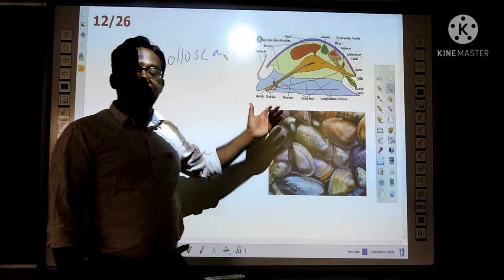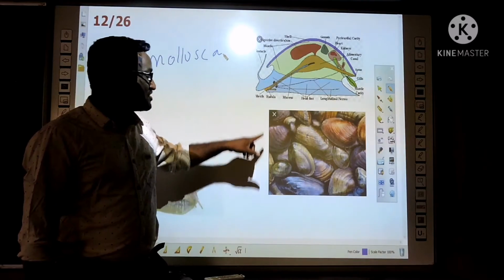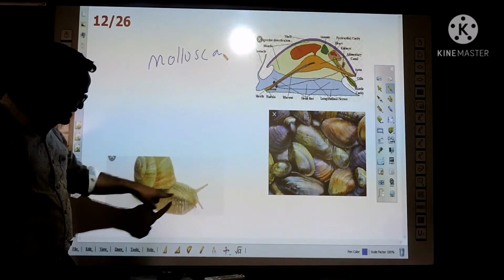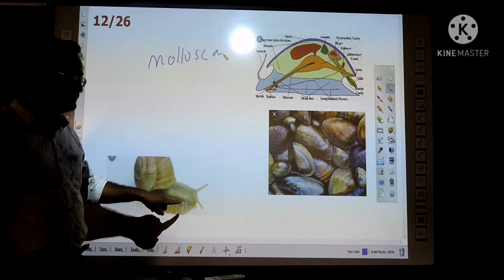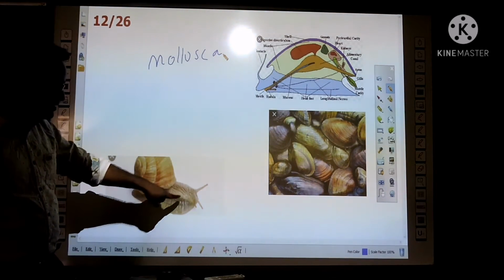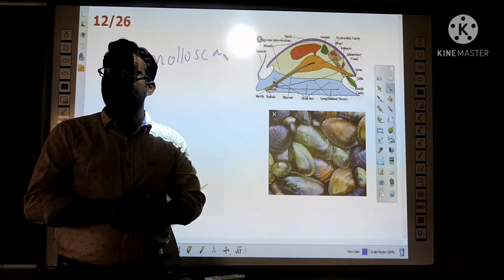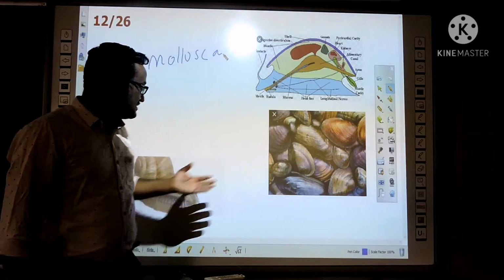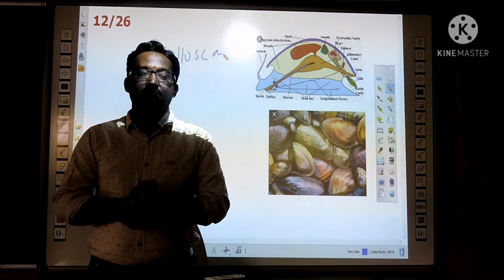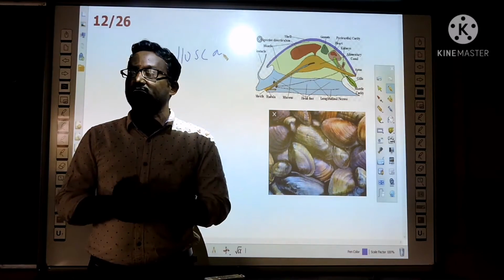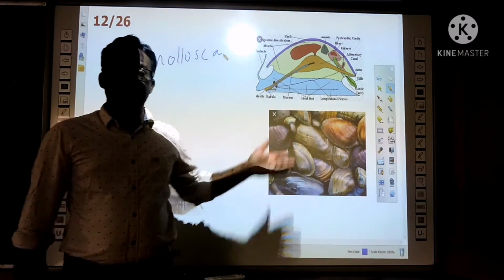They are also triploblastic and bilaterally symmetrical. For locomotion you can see a muscular foot. For example, I observe a snail: a muscular foot is there. Mussels, snail, octopus are examples of molluscs. The pearls we use in ornaments are made from molluscs only.